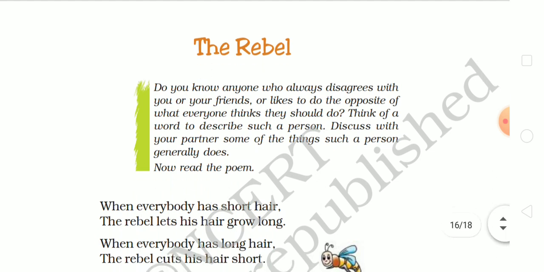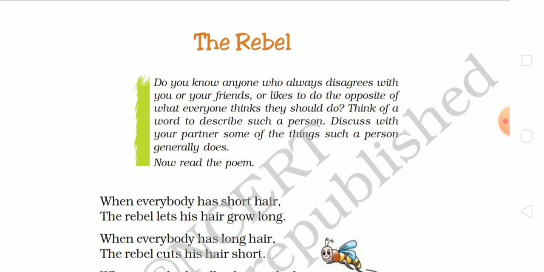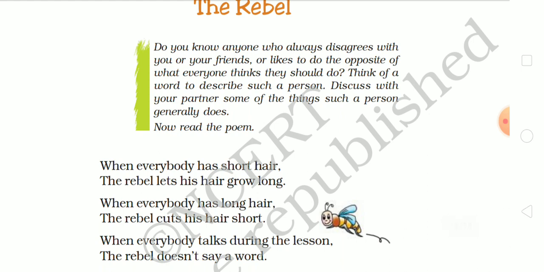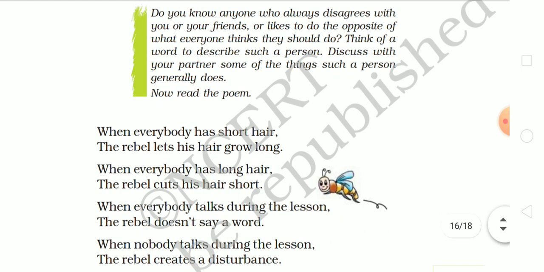Now, in your class, the majority of students like coffee, but the rebel will like tea. Exactly the opposite things. The majority will like black and the rebel will like white. The majority will like mountain and the rebel will like sea. So these are the actual contradiction. Now let us move to the next part, that is the poem itself. There are 8 stanzas in the poem.